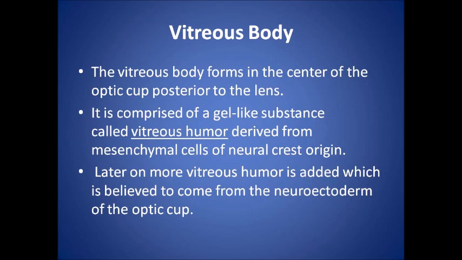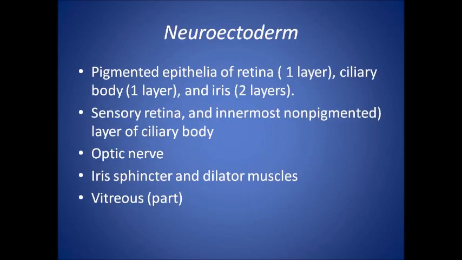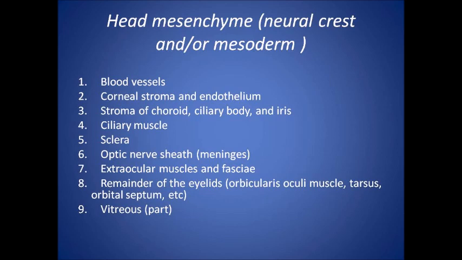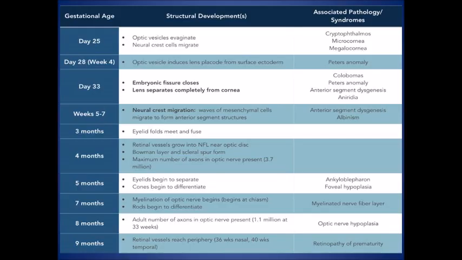Now let's summarize which part each structure derives from. From neuroectoderm, we have the pigmented epithelium of the retina, sensory retina, and optic nerve. Important to remember, we have the iris sphincter and dilator muscles from neuroectoderm and a part of the vitreous from it. From mesenchymal tissue, we have blood vessels, corneal stroma, endothelium, stroma of choroid, ciliary body and iris, ciliary muscles, sclera, optic nerve sheath, extraocular muscles, and eyelid.